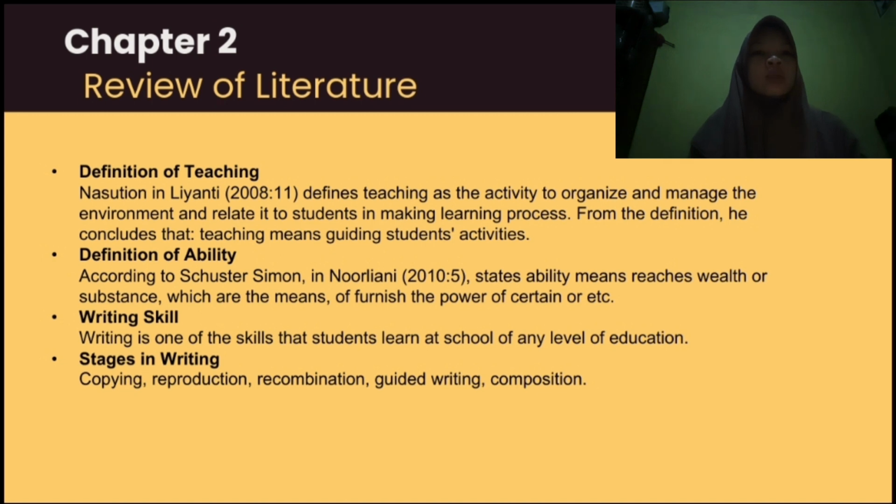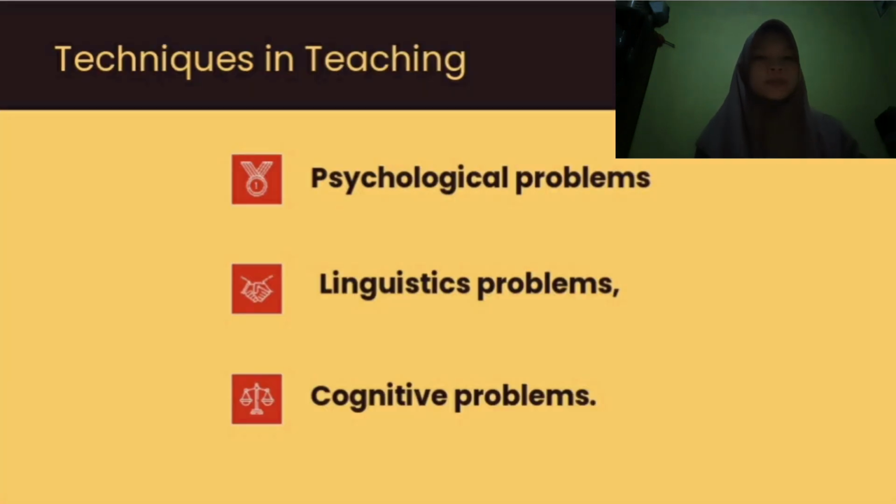And then writing skill. Writing is one of the skills that students learn at school at any level of education. And then stages in writing. They are copying, reproduction, recombination, guided writing, and composition.